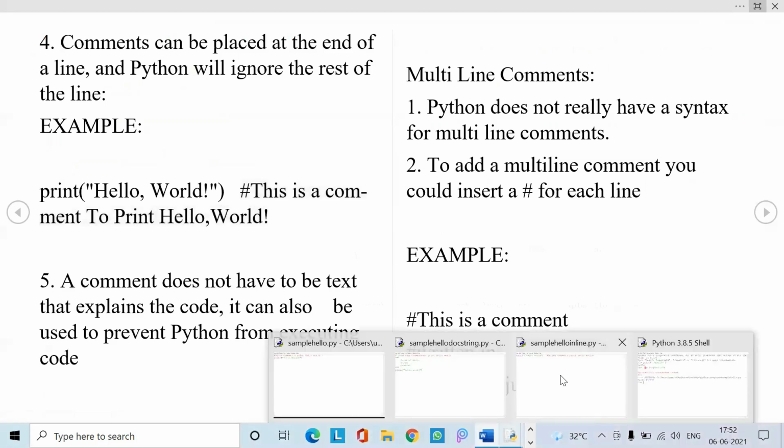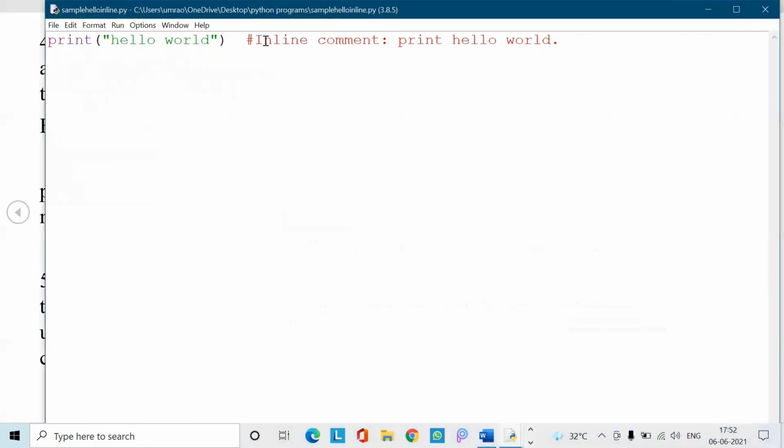Next one is the inline comment. Let us see the inline comment. Inline comments are used at the end of print statements, or at the end of logic or conditional statements, whatever you have. This is an inline comment, and print hello world is the actual statement that I need to get as output. So let us run this.